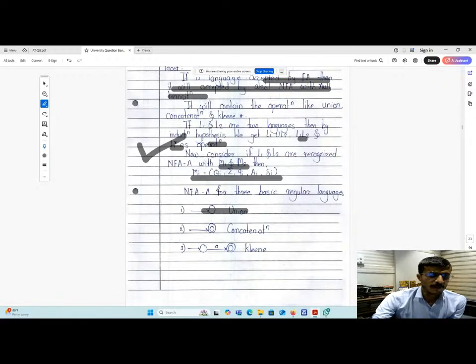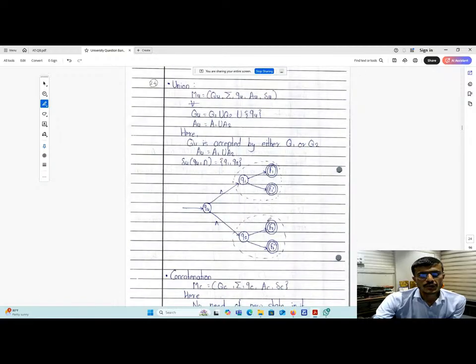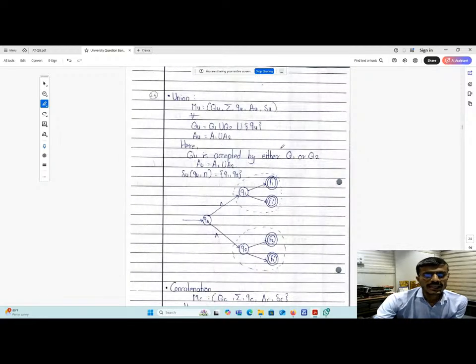This is the symbol for union. Then this is the symbol for concatenation. And this is the symbol for Kleene operation. These are the three Kleene operations. Here, what we are going to do in the union. In the case of union, let us consider M1 and M2, these are the two regular languages, two finite state automata. Then MU will be what? QU summation QU AU SU AU delta U.